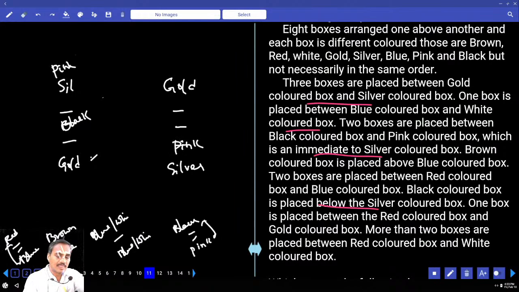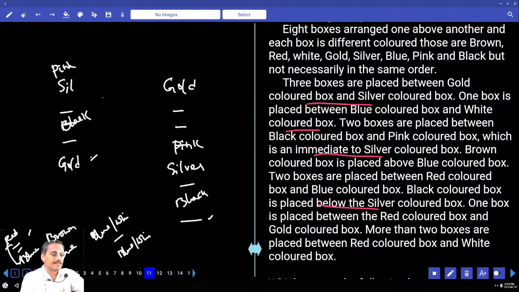Now pink is here, then there are two in between pink and black, so black is here. And if black is here, there are 1, 2, 3, 4, 5, 6, 7 boxes here. Then next one, red and blue, there must be exactly 2. Red and blue exactly 2. Now if one of the boxes is below this black, then it becomes 8. If red or blue is here, then the other one must be here, not possible. Where red is, blue must be there, and that implies none of the boxes is below this one.